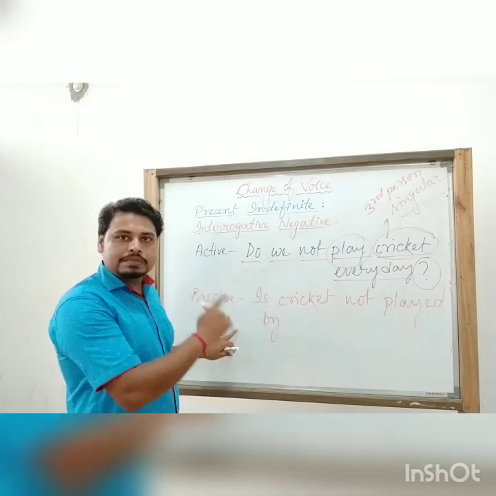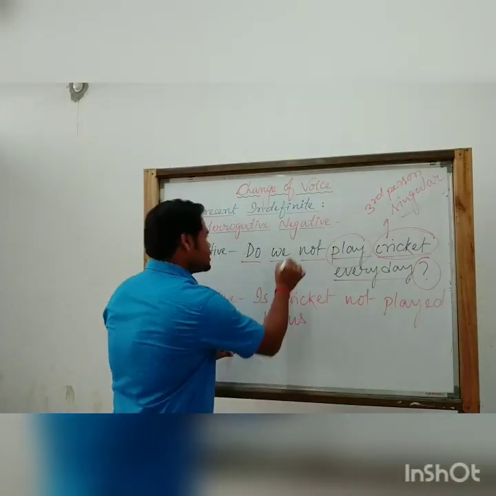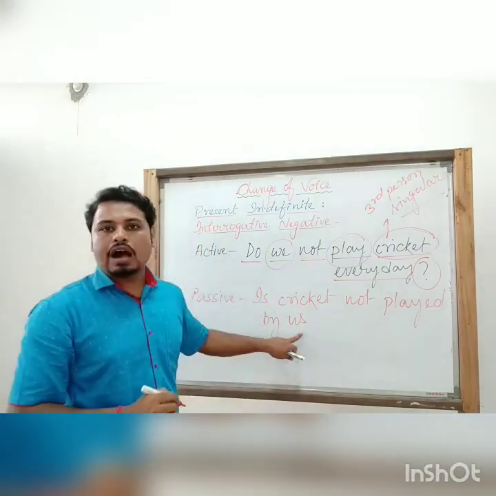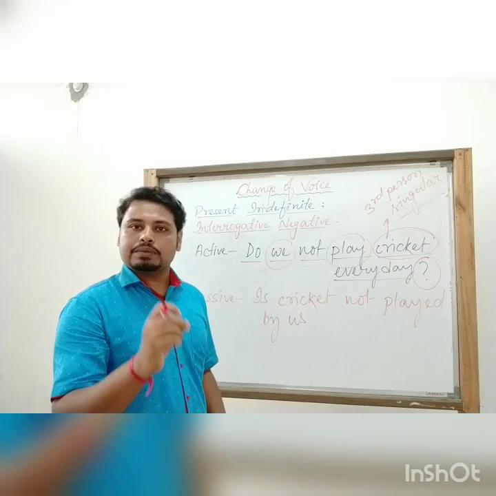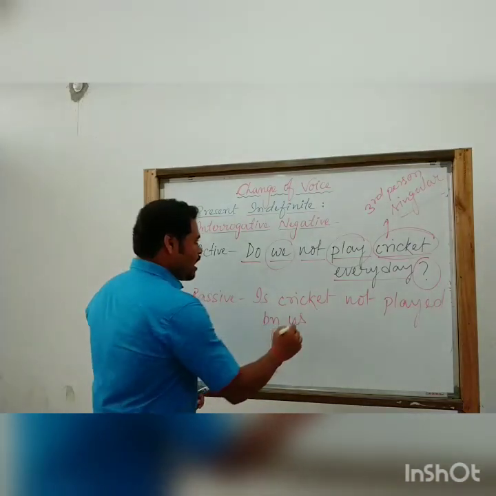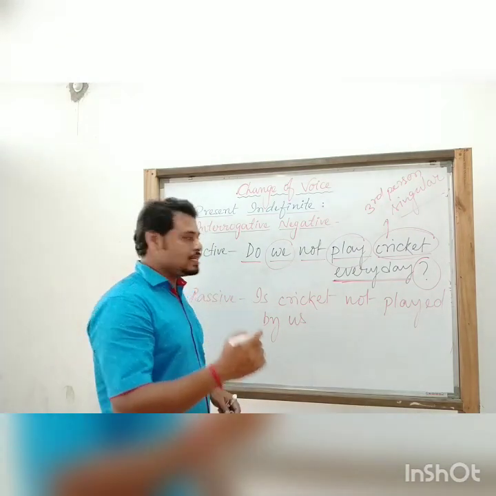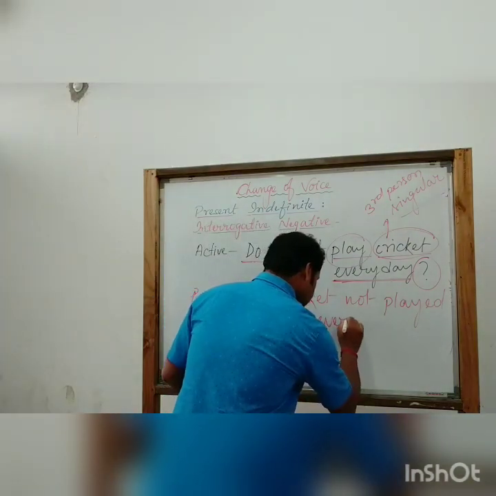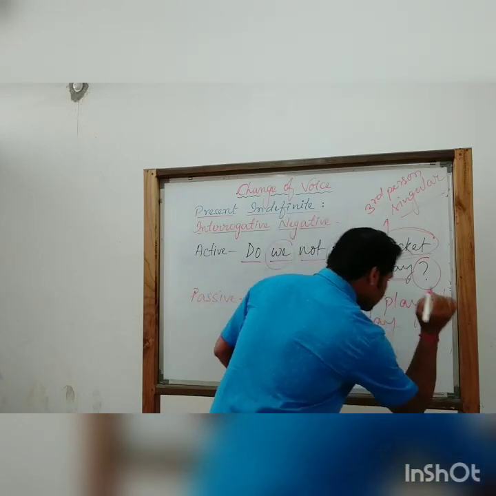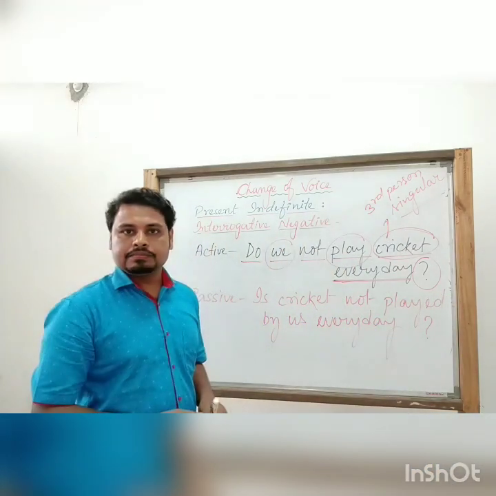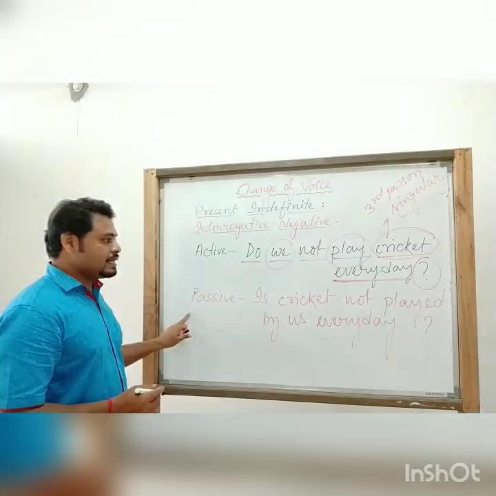Then the subject of the active, this would be termed as us, following the change of pronoun in the pronoun table that we have already discussed. After that, these others we have to use as they are. Then obviously a note of interrogation. So this one is the passive.